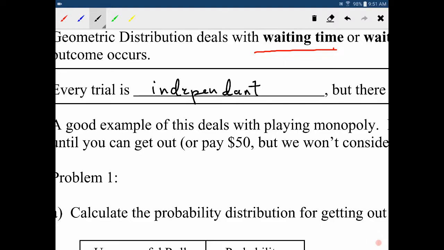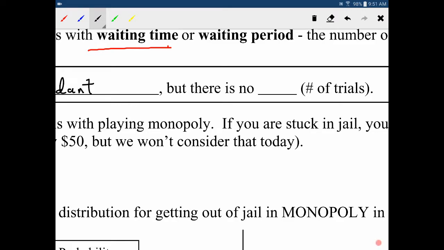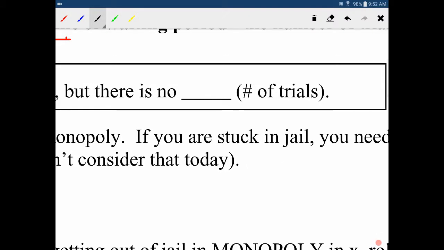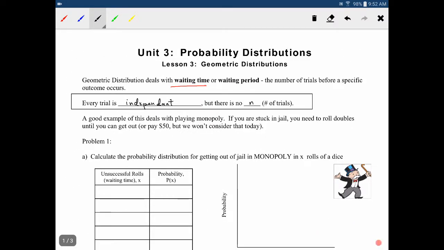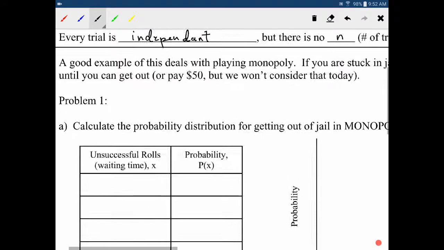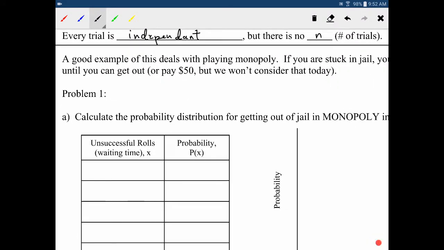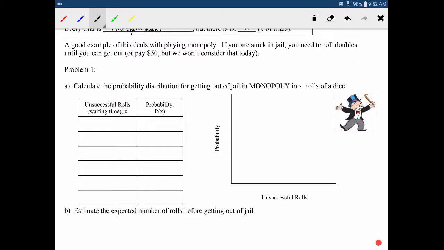Each trial is not affected by previous trials, but there is no n value this time. There's no set number of trials. An example of this is playing Monopoly. When you're stuck in jail, you have to roll doubles in order to get out. Now, there's the $50 rule, but we're just going to ignore that. We're going to figure out the probability distribution for getting out of jail by rolling doubles.